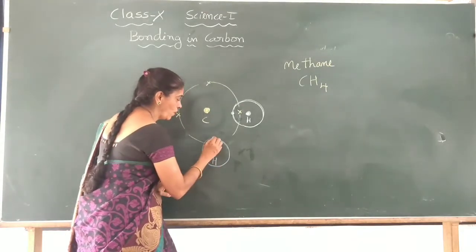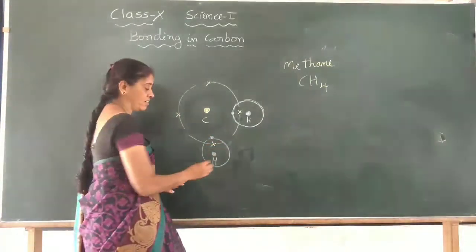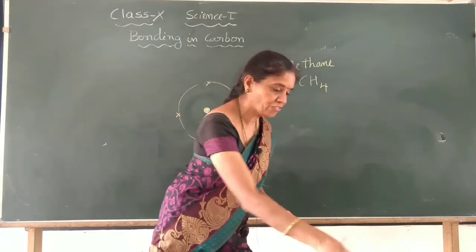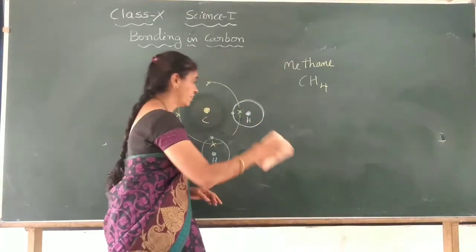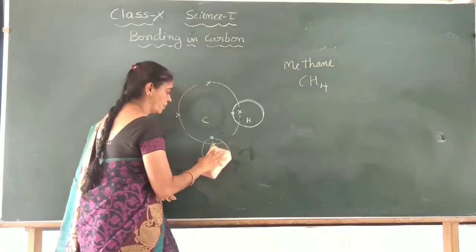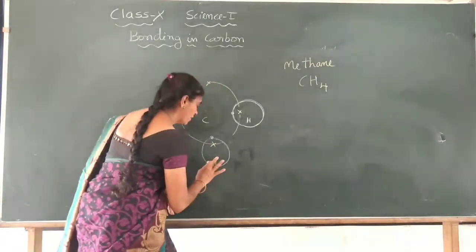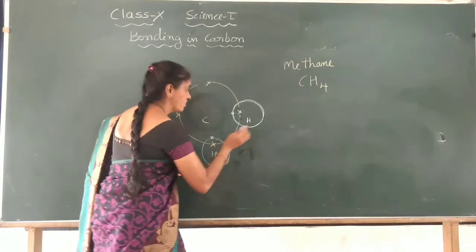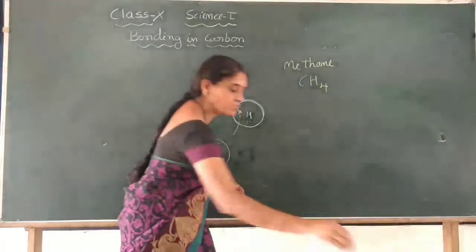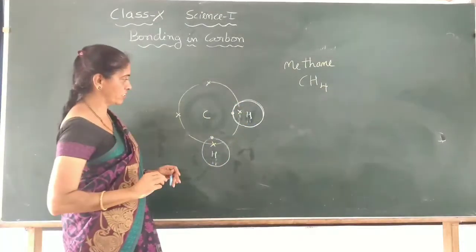Hydrogen, it's one electron. This is the nucleus. Now nucleus also no need, you may get confused. I want to draw the nucleus in the simplest way, so don't get worried. Hydrogen, in the middle only I will write hydrogen. So there will be no confusion. Only valence electron. Nucleus also no need.